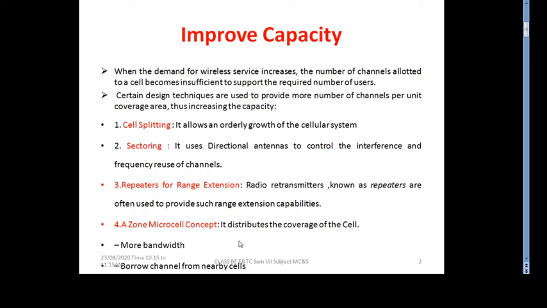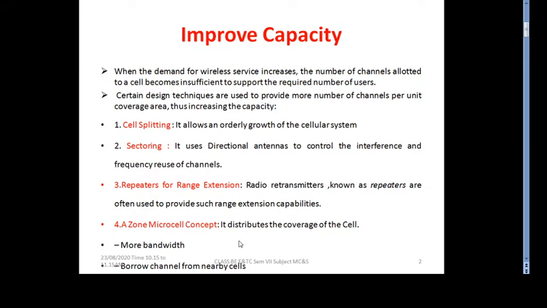There are four techniques that improve the capacity of a cellular system. First, cell splitting, which allows an orderly growth of the cellular system. Then sectoring, which uses directional antennas to control interference and frequency reuse of channels. Third, repeaters for range extension. A radio retransmitter known as a repeater is often used to provide such range extension capabilities.